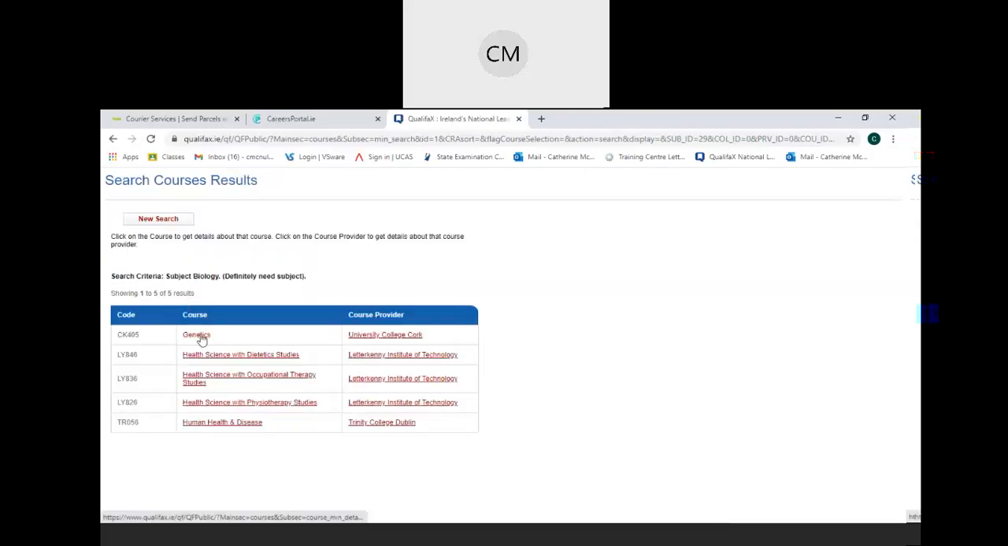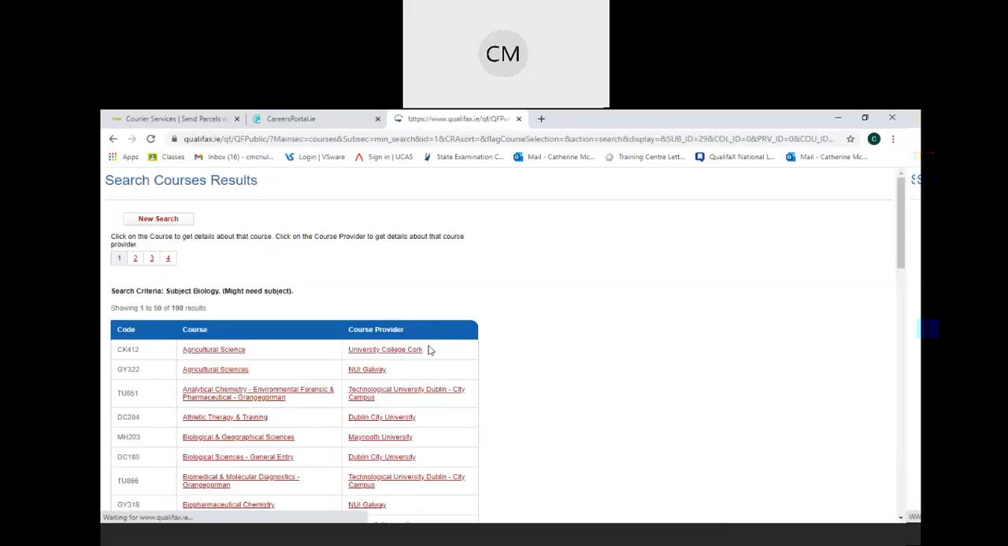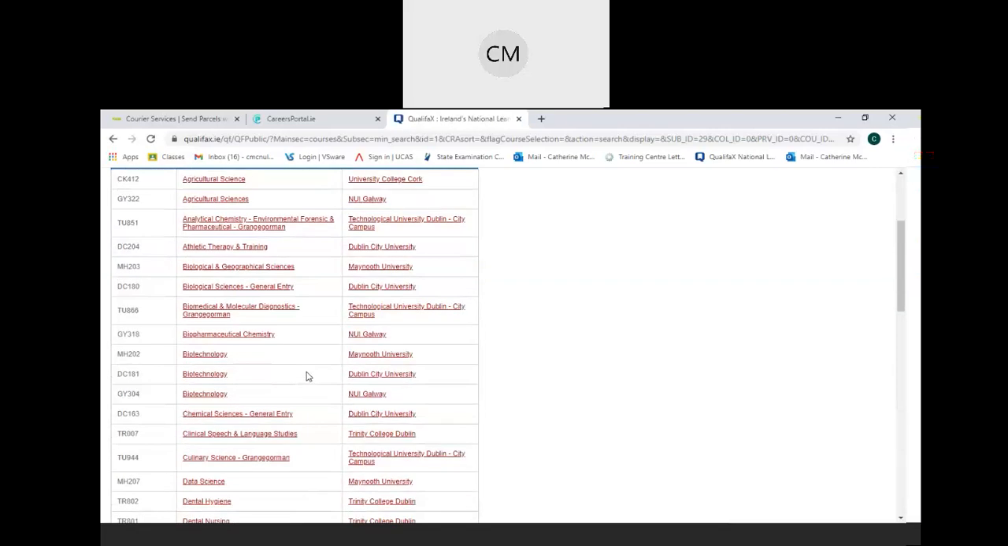So you can see there genetics in University College Cork, health science and dietetics, Letterkenny, LYAT, health science with physiotherapy studies, LYAT, for example, and so on. Now, I can go back and I can search courses that may require biology. And that brings me up a list of 198 courses.